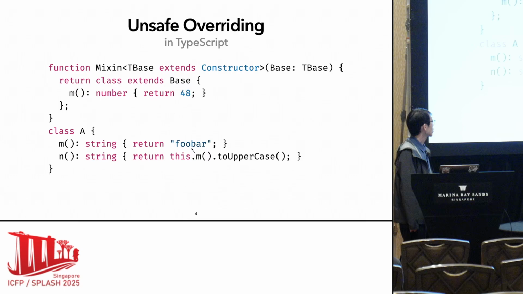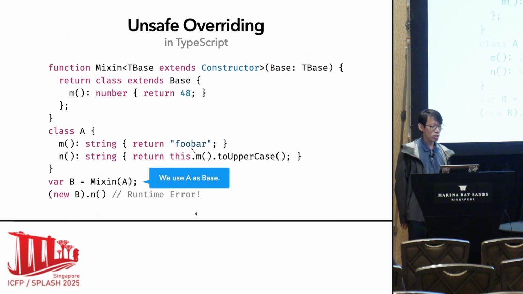We have a new class A. A already has two methods, m and n. The m method returns a string, like here, foo bar. And the n method will return the uppercase of that string. So you may notice that there is a dependency, like the arrow implies.